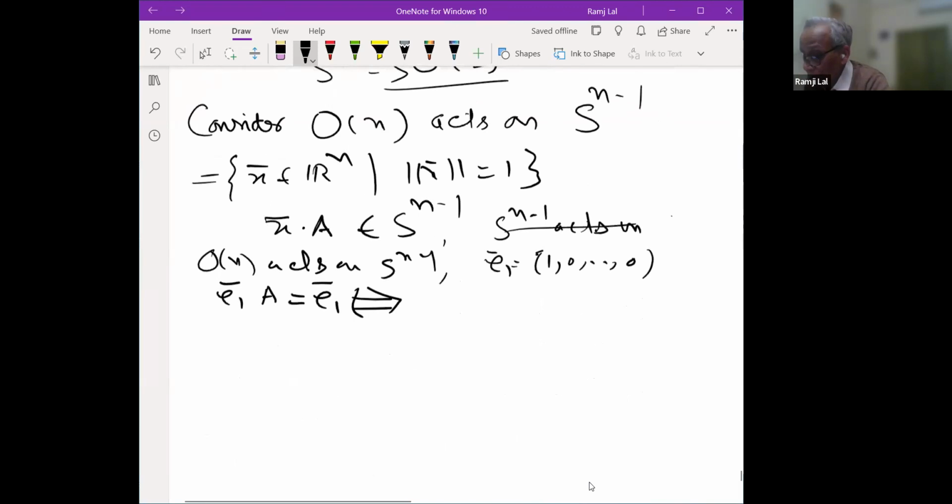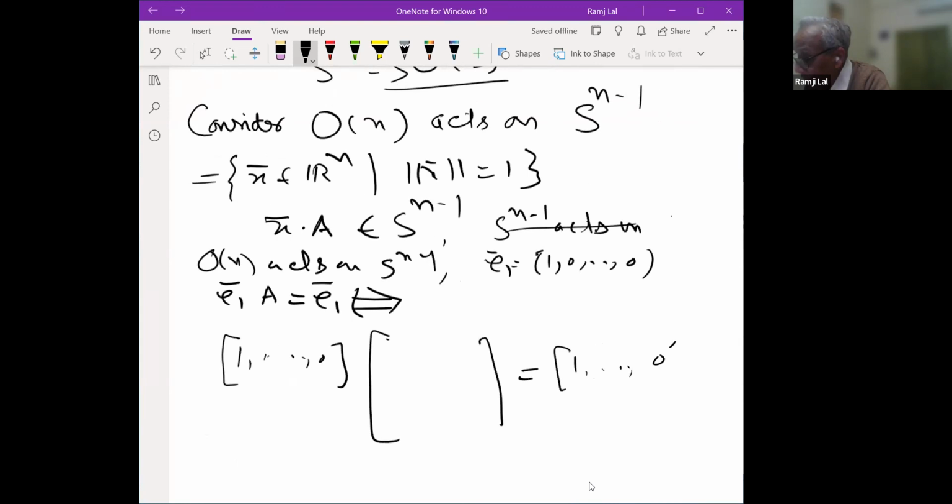This will simply mean that this matrix is something like first row, first column will be 1, and here it is 0. And since it is an orthogonal matrix, this will also be 0. And here is your B, which is a member of ON minus 1.